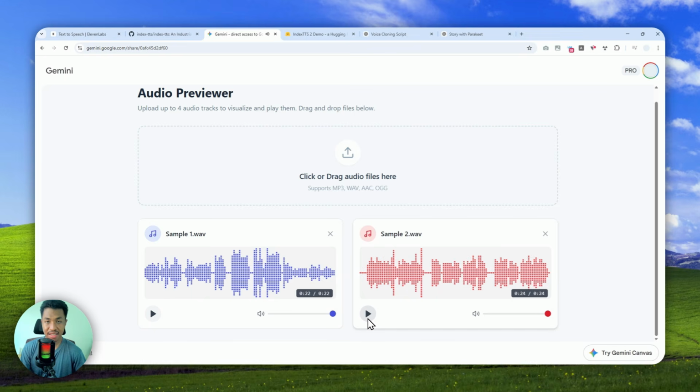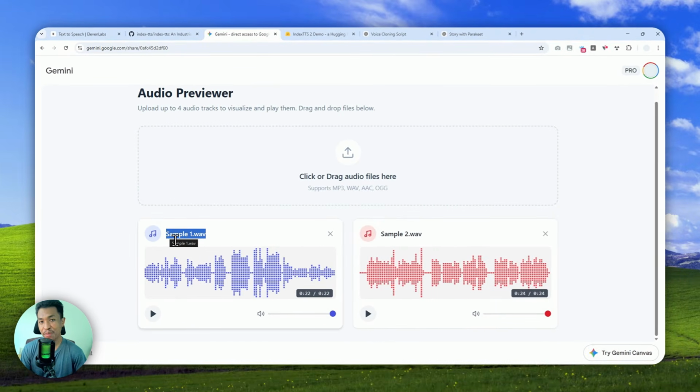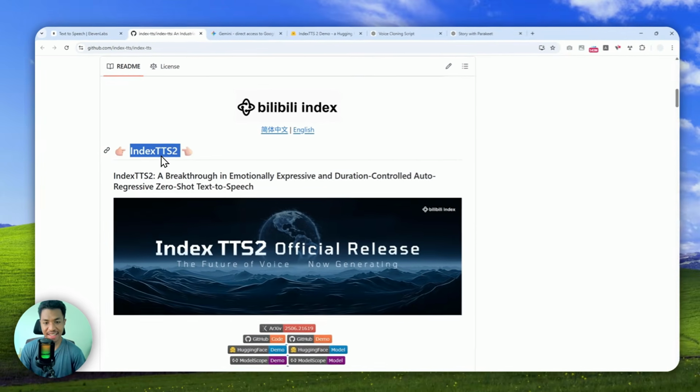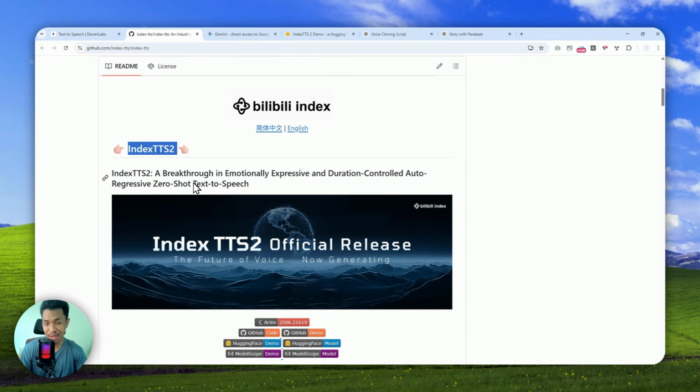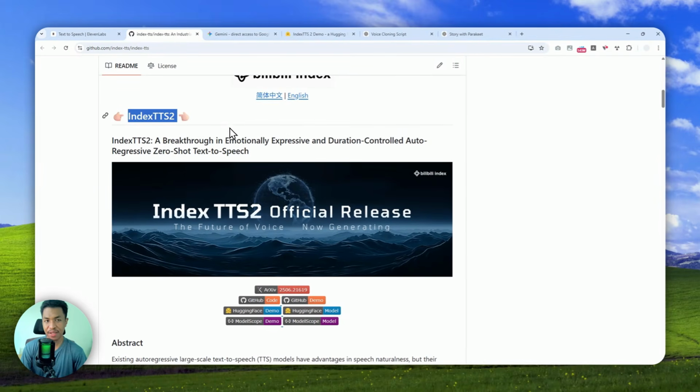Okay, there are 3 different emotions in these samples. There is happy, angry, and calm, but which one is it? Well, if you select sample 1 as the one that was created by ElevenLabs, you would be wrong, because this one, even though it sounds more emotional, I would say, was made by IndexTTS2, and that is just crazy because this is basically a free model beating a premium model. So let me show you how you can run the IndexTTS2 model on your computer easily, and how you can basically use it as an alternative to ElevenLabs AI.